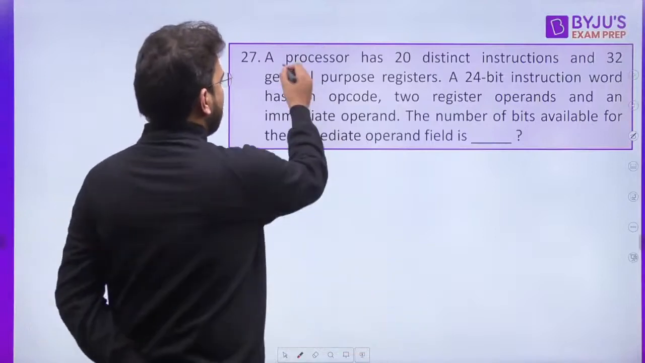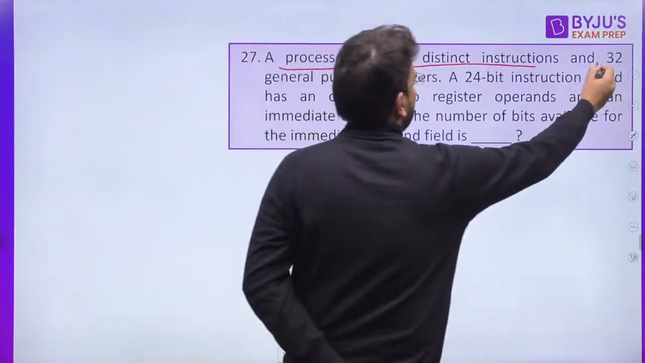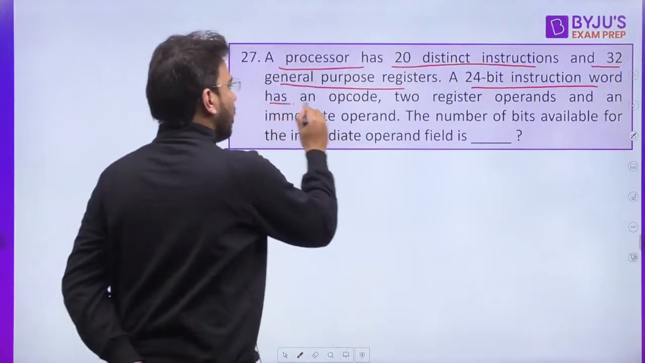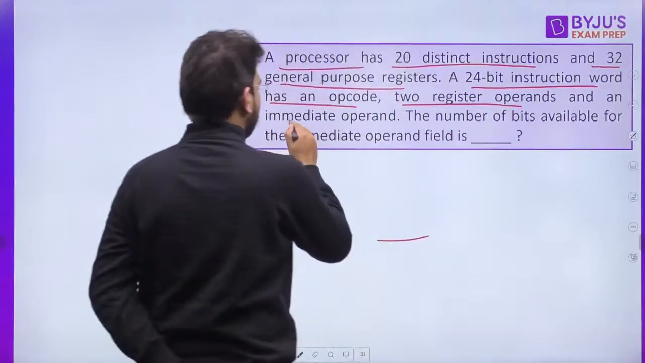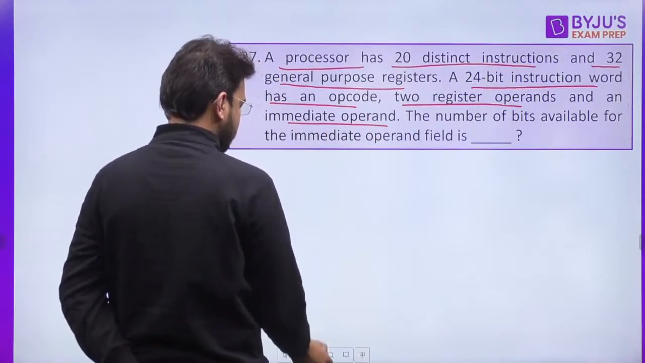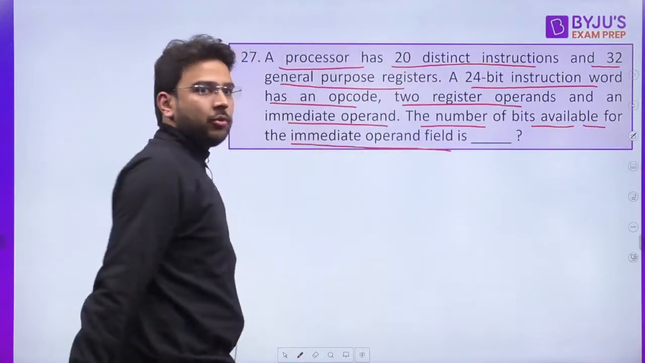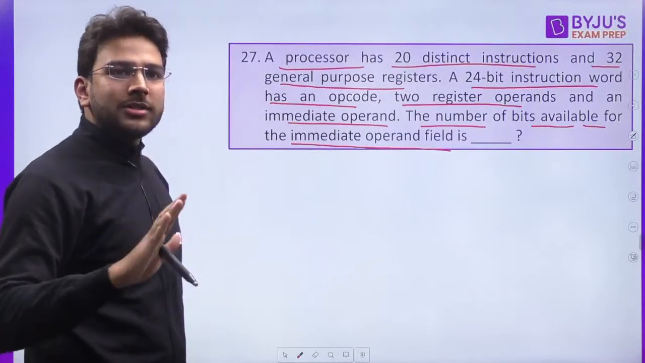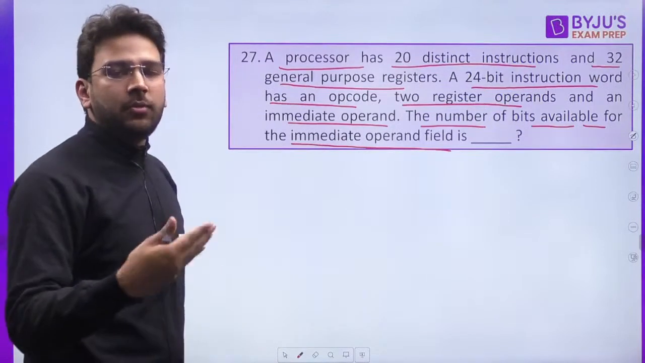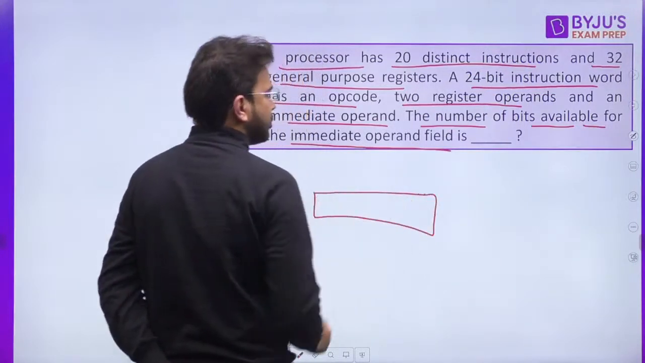Let's read the question first. A processor has 20 distinct instructions. Again, the same concept: you can find out the bits required for the opcode. 32 general purpose registers, a 24-bit instruction word has an opcode, 2 register operands, and an immediate operand. The number of bits available for the immediate operand field you have to evaluate. You can see the concept is the same. They can just make the questions in a different way. If you can understand the concept easily, you can solve these types of questions.